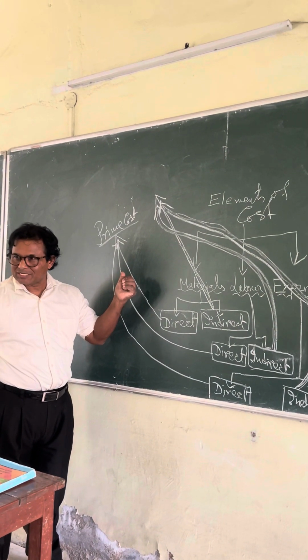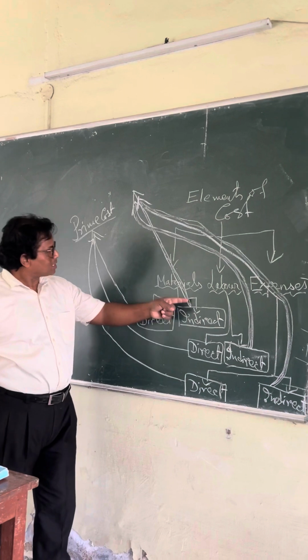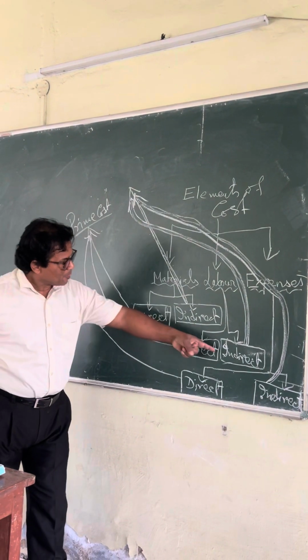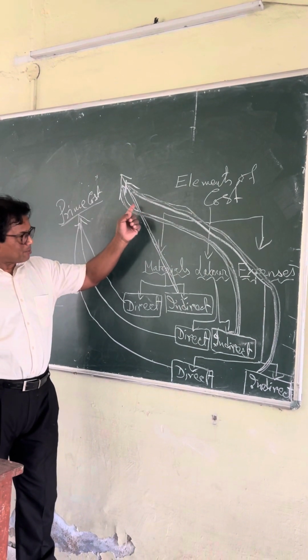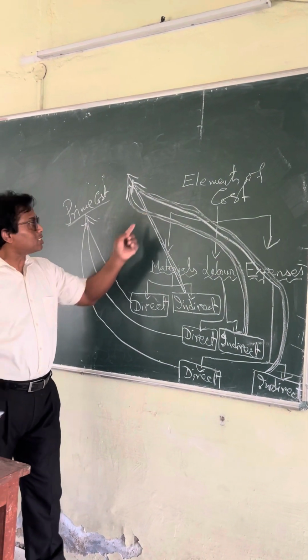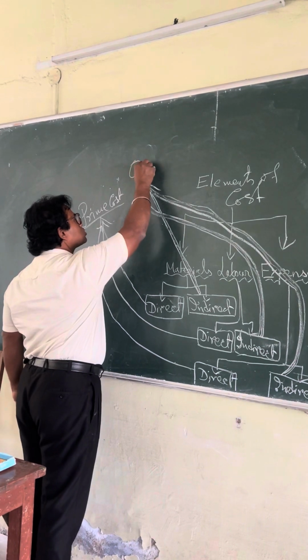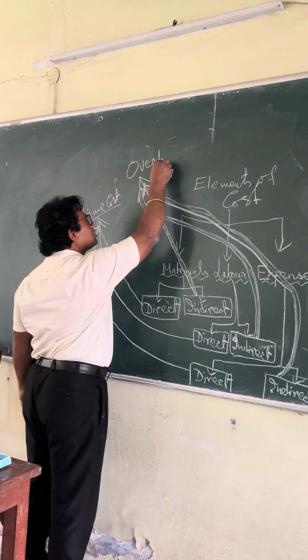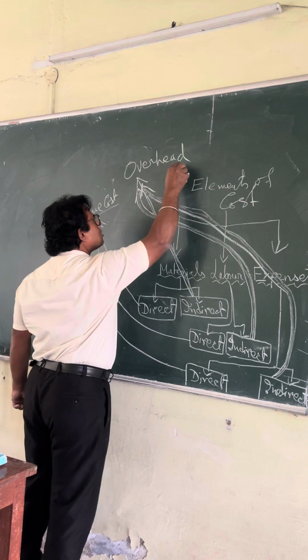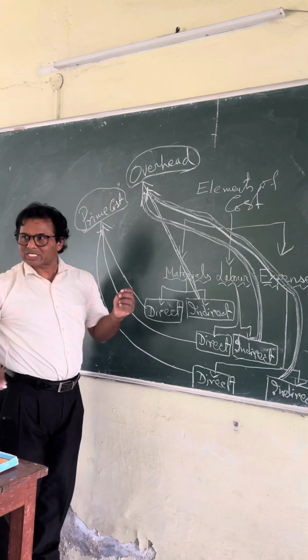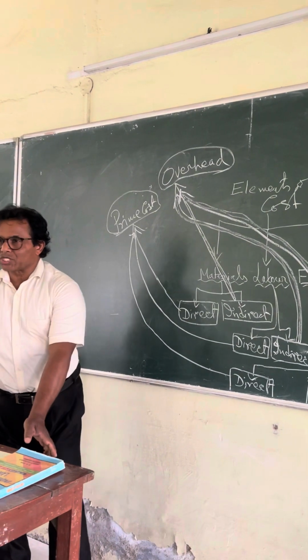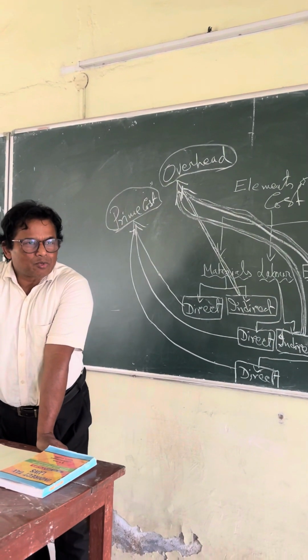Is it easy to understand? And you take indirect. Indirect material, indirect labor, indirect expenses. If you total this, this is called overhead. Overhead. So it's so easy to understand. These things are going to be your cost sheet, and you will find this in many other practical problems.